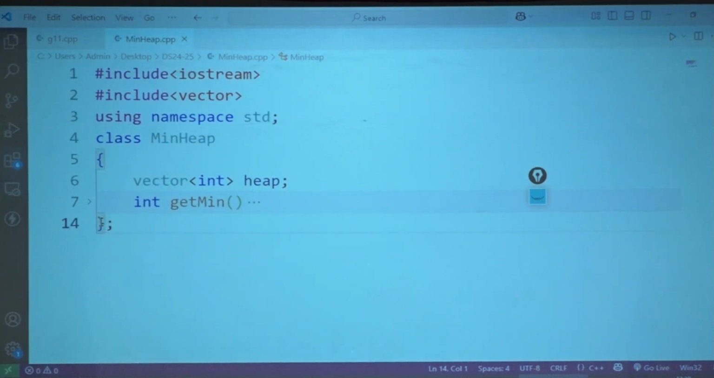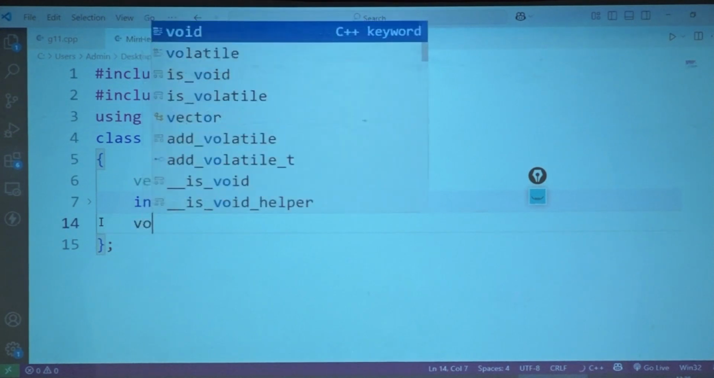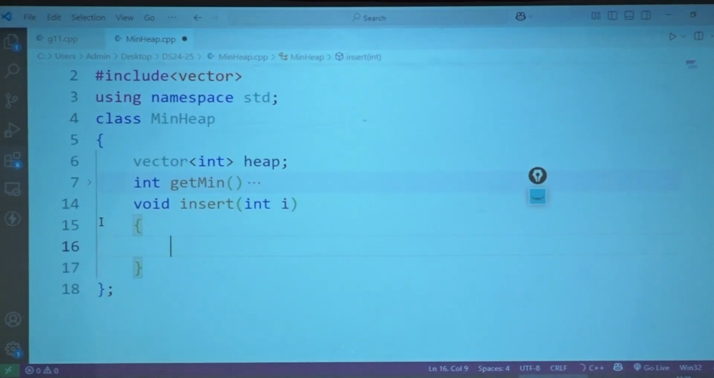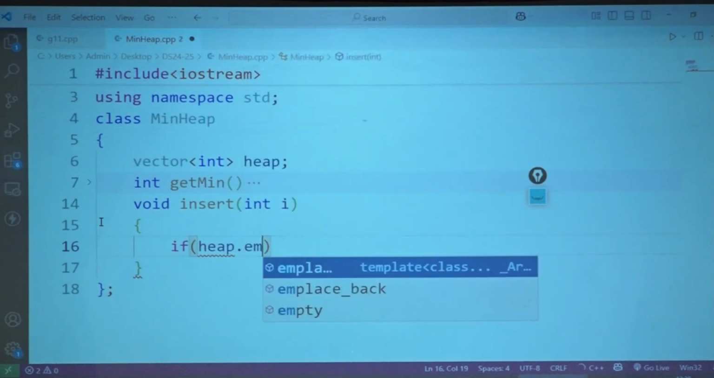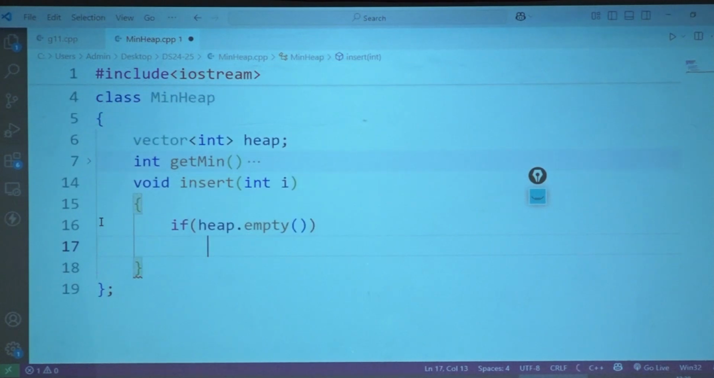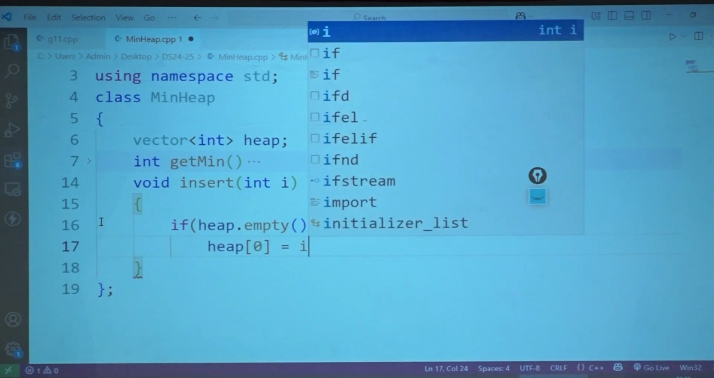My second one would be void insert. Now it is the first time an element has come, you have got nothing right now. So what would you check for? If heap is empty, then at heap of 0, the root node, you will have your I.